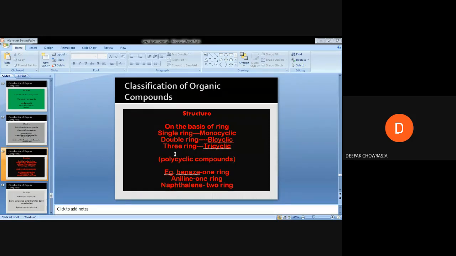So this can be included. For example, I have mentioned here that benzene has one ring in its structure, so it is a monocyclic organic moiety. Then aniline also contains one ring in its core structure, so it is also a monocyclic motif. Naphthalene contains two rings in its structure. Anthracene contains three rings. So accordingly, on the basis of the total number of rings an organic molecule has, it can also be subcategorized on this particular parameter.